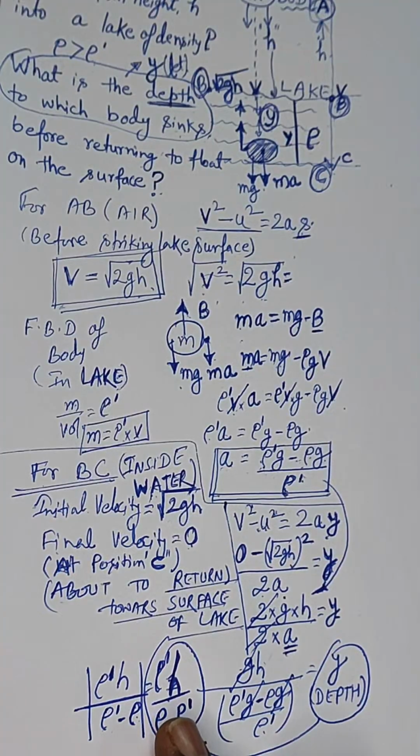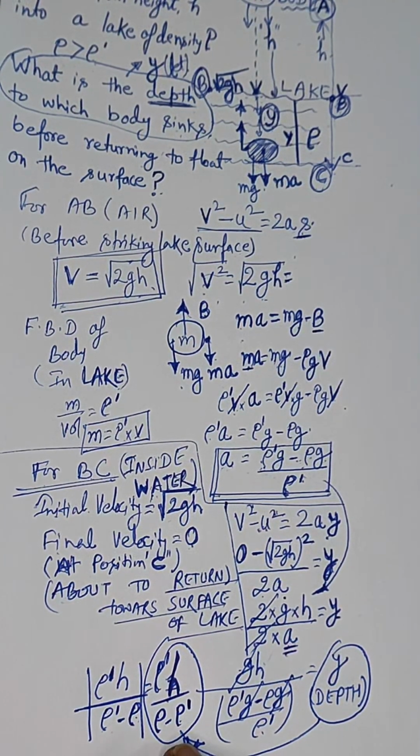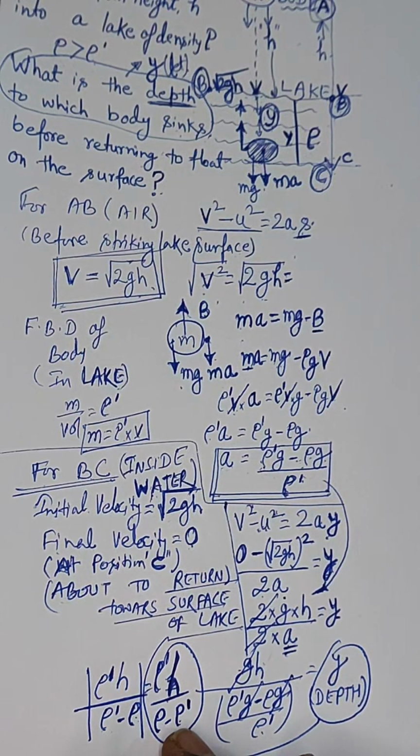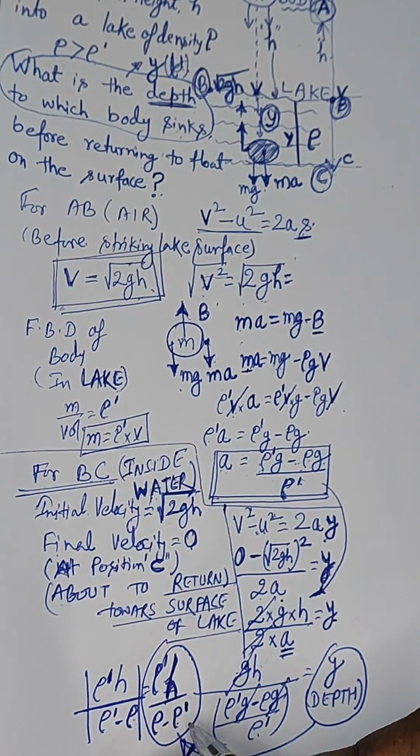We have 4 options with us. One is rho h by rho minus rho dot, one is h by rho minus rho dot, one is h times rho dot divided by rho minus rho dot, and another one is h times rho minus rho dot. So our answer will be rho dot into h by rho minus rho dot.